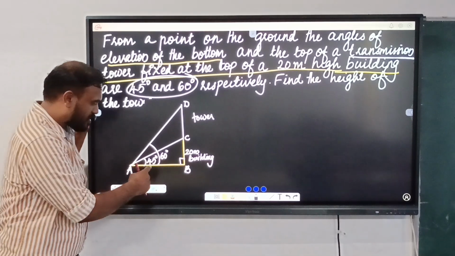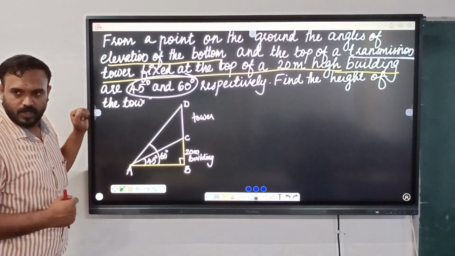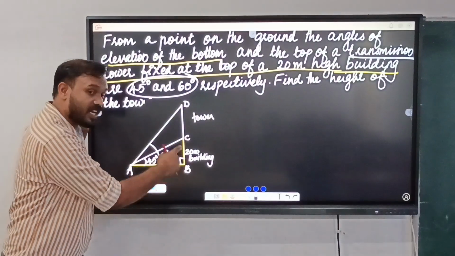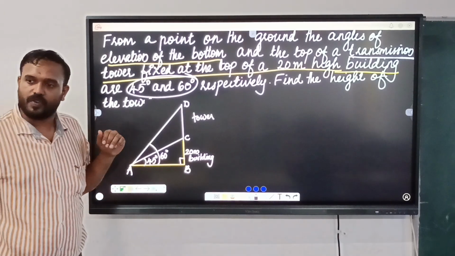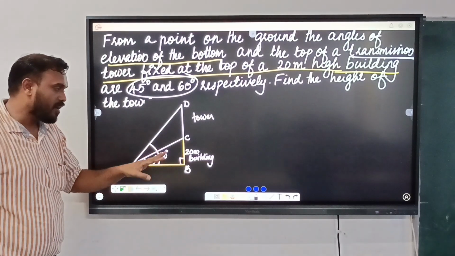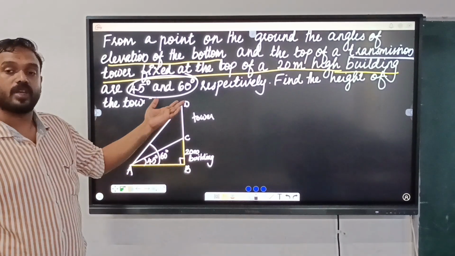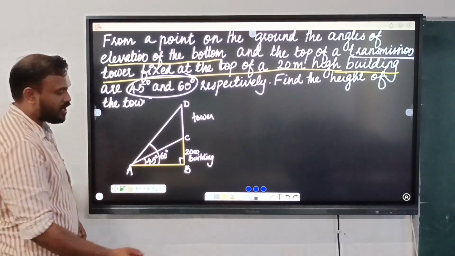First of all, can you find this AB from here? Is it possible or not? Can you find AB by using triangle ABC? Now it is very easy to find, guys. Then by using that particular value, can you find the next? Yes, right. So listen.